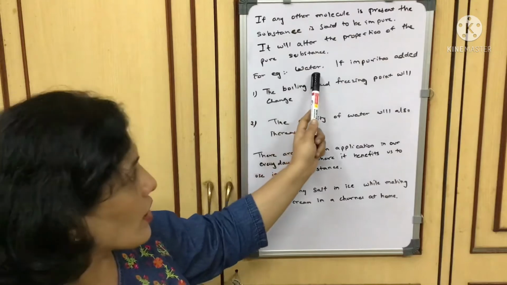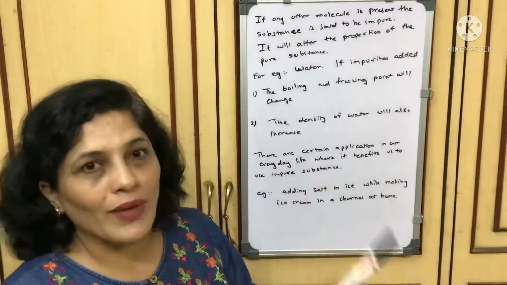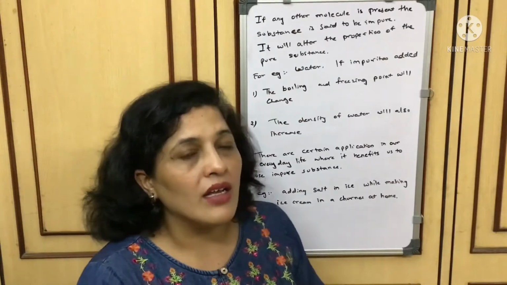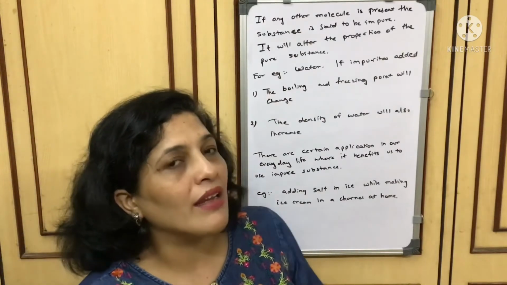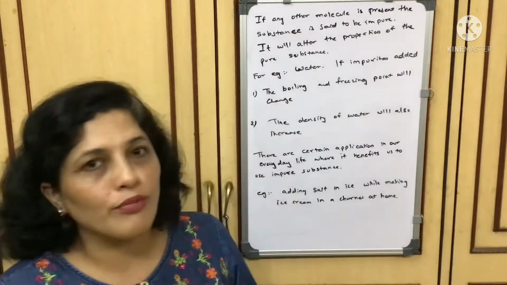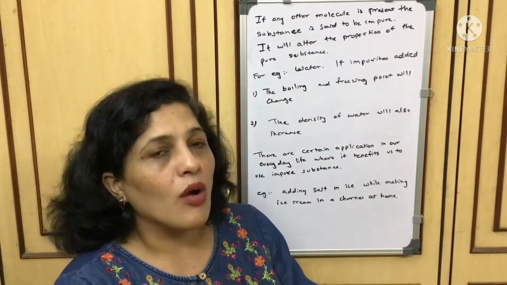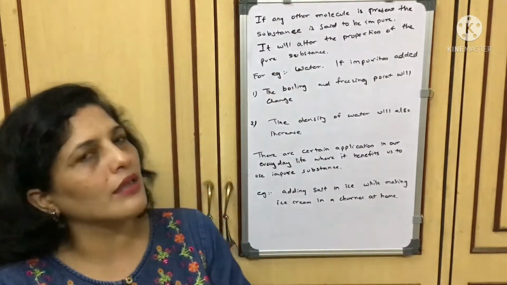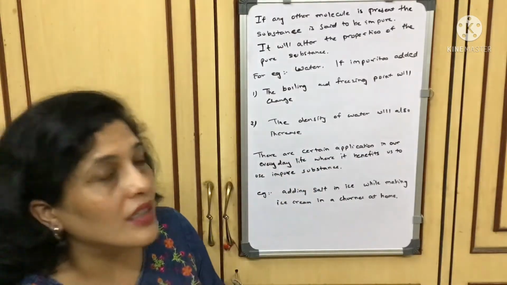For example, water. What will happen to water if impurities are added? The impurities which are added to water might have a different boiling point and melting point, might have different density, might have other different properties. So when they are added to water, the boiling point and the melting point of water will change, and the density of water will also increase.